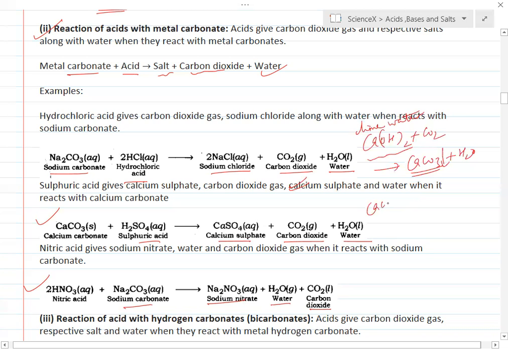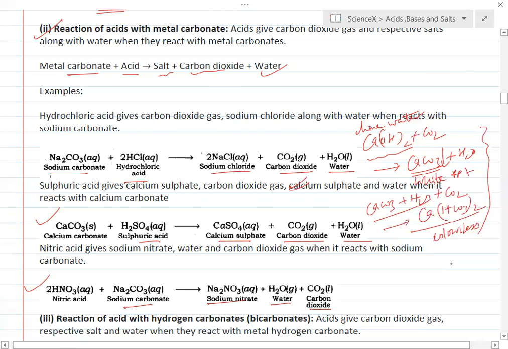If you pass CO2 again, it gives calcium bicarbonate, Ca(HCO3)2, which is a soluble salt. So the solution again becomes colorless. Here it is a white precipitate. In this way, you can test whether CO2 gas is evolved or not.